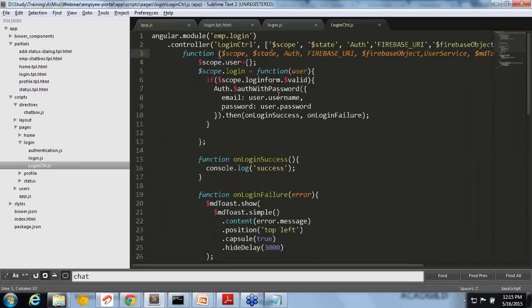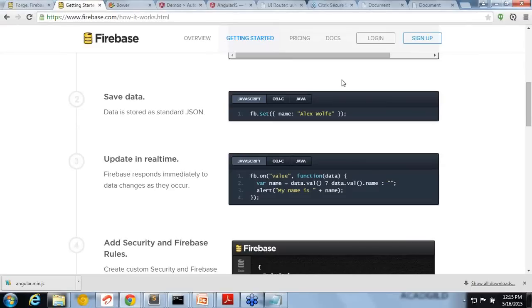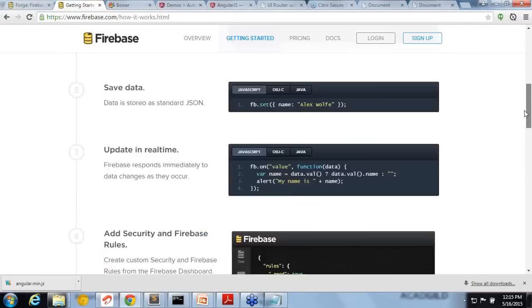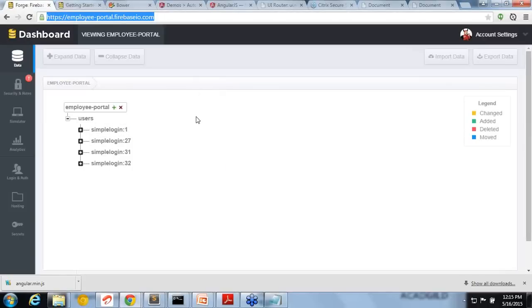In that login control, there are a lot of objects given by Firebase, since I have included the Firebase module. Firebase is a completely different one, and a lot of things are there, so I may not be able to go into detail. Basically, you will have a URL. Here you can see the full database, this is the database I've used.